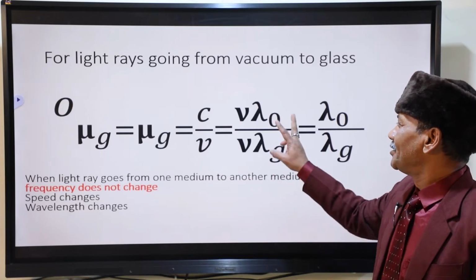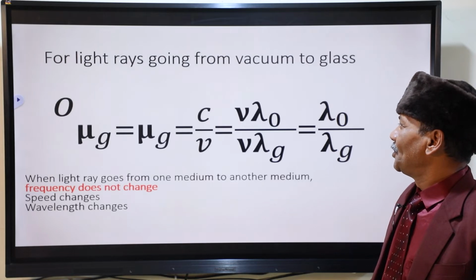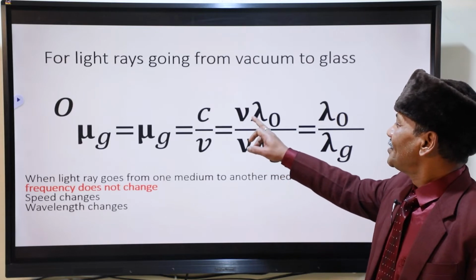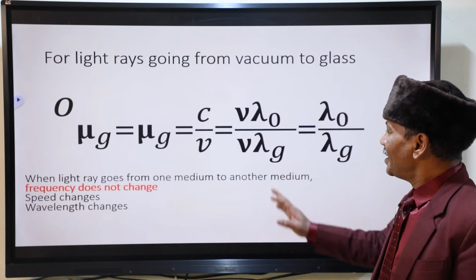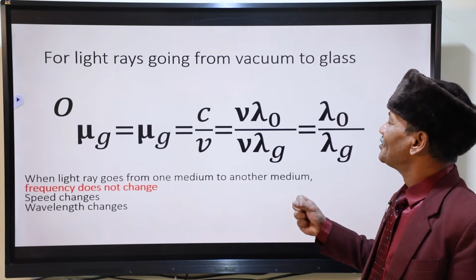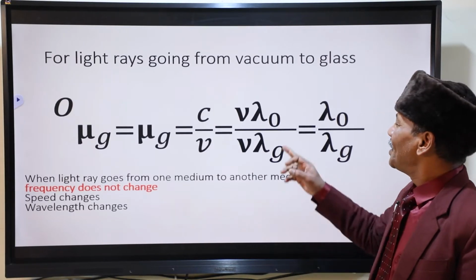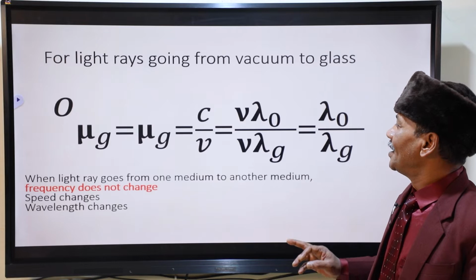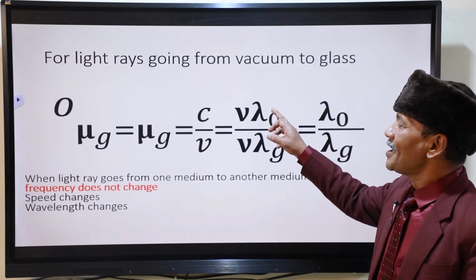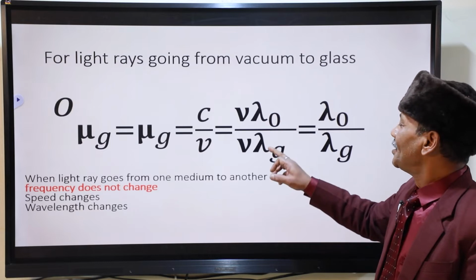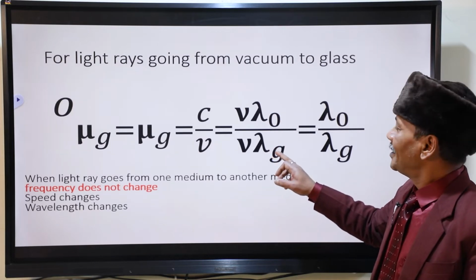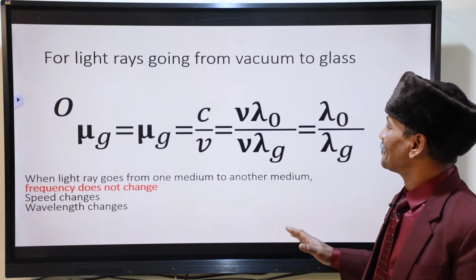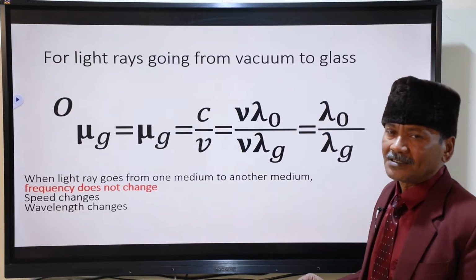Now you know this formula. You can see frequency remains the same. Frequency of a light ray never changes. It is the original property. Wavelength changes. It depends upon the nature of the medium. Here, this is the wavelength of the light in vacuum. But when the light ray is going into glass, its wavelength is lambda g. Wavelength has changed. Frequency does not change.